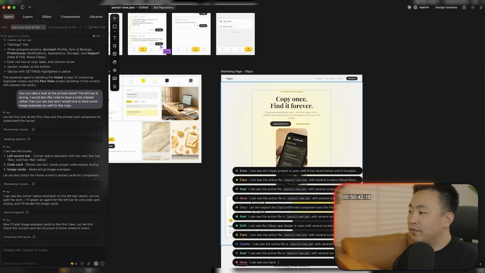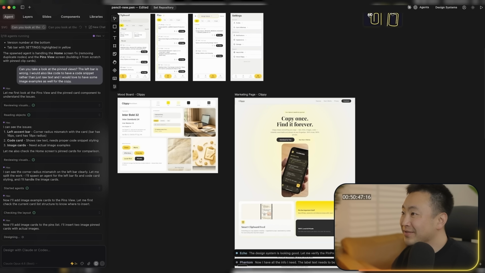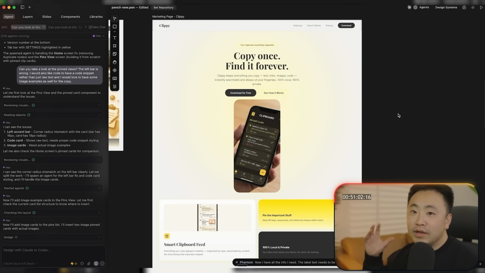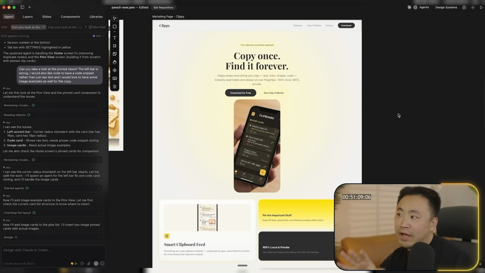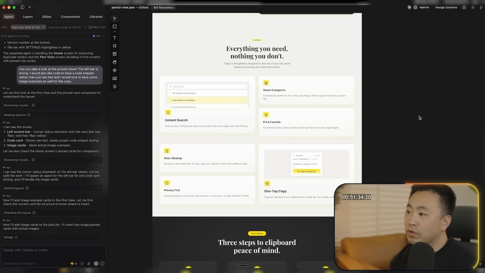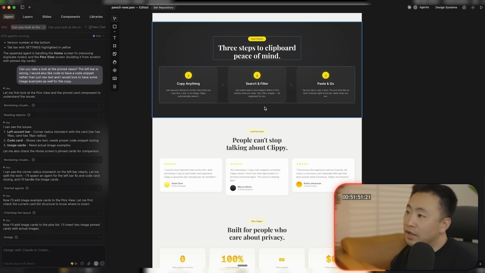Using 21st Dev, well, what's going on here? The AI agents are going crazy right now. But yeah, using 21st Dev, in my opinion, it allows the AI to be a little bit more creative. If you just have Claude Code or these tools generate default websites, they will all look the same. So that's why you want to give it reference material like 21st Dev. And then it makes the websites look, in my opinion, more polished and a little bit more unique.